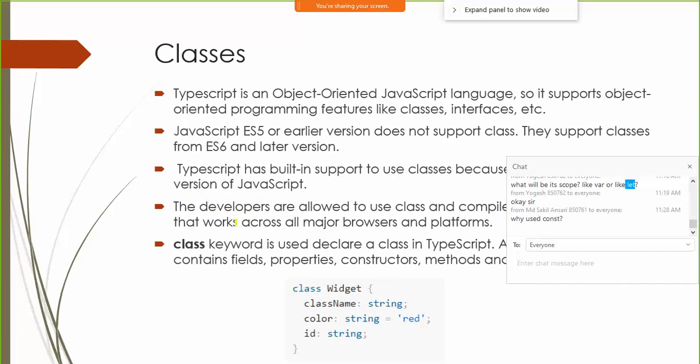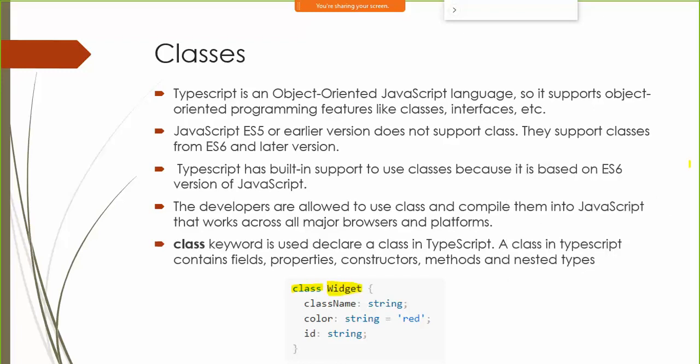It is also possible to create classes. Classes you create with the help of the class keyword, fine, and then you give a class name. In a class you can have some variables, you can have some methods also. Fine, you can have a constructor as well as some properties inside a class. I hope you're familiar with the concept of classes from C Sharp, right? It's quite similar, but the variable declaration syntax is a bit different.